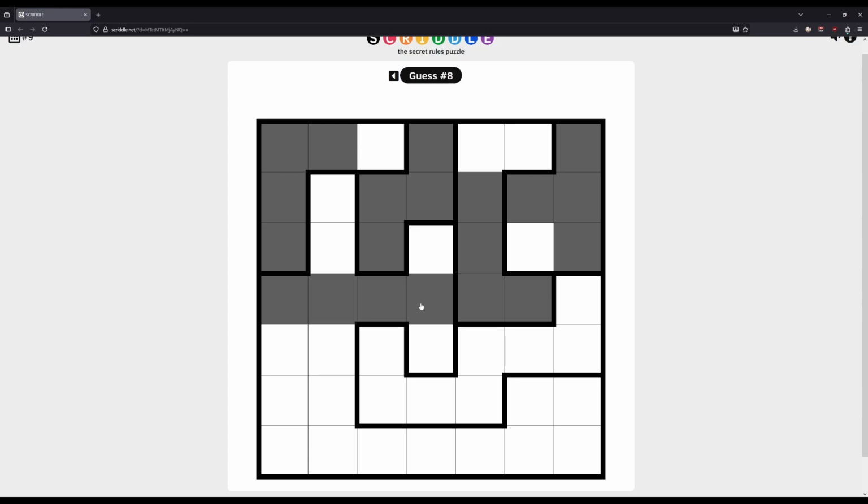Unless it's like, yeah, it's like this, isn't it? And then what am I missing here? One of these L shapes must be different, but I can't see how. I want to do something like this, but this obviously breaks one of the rules.